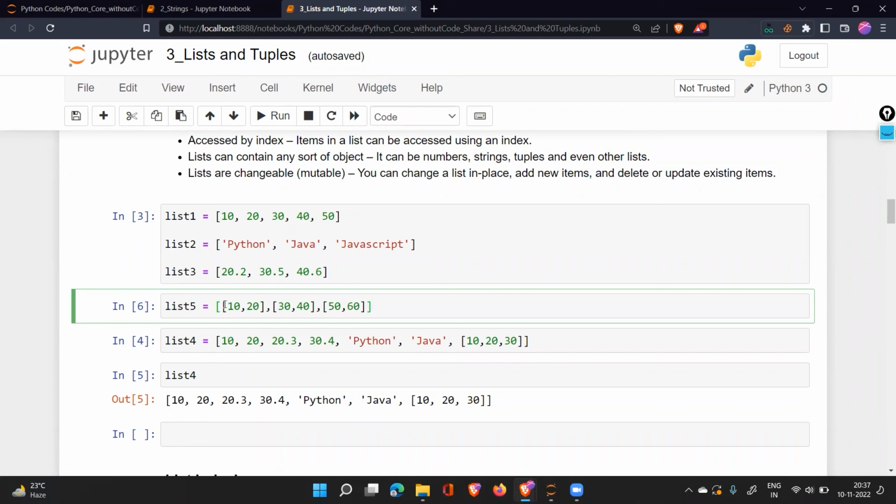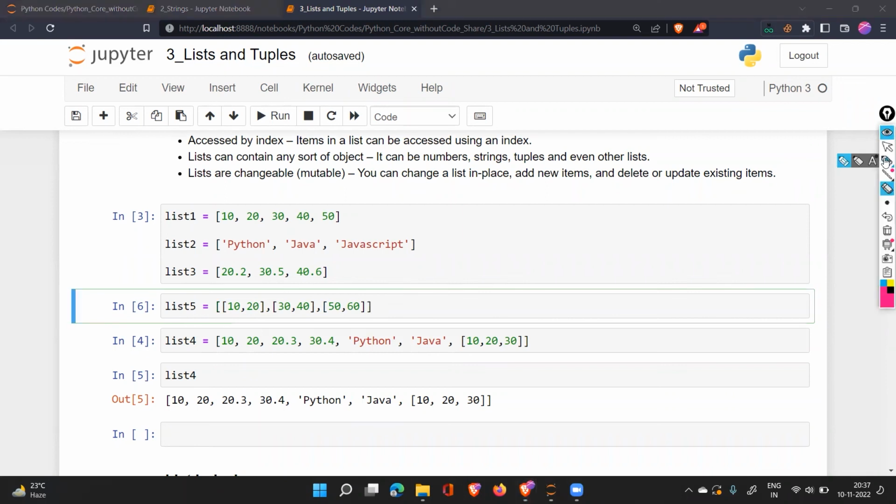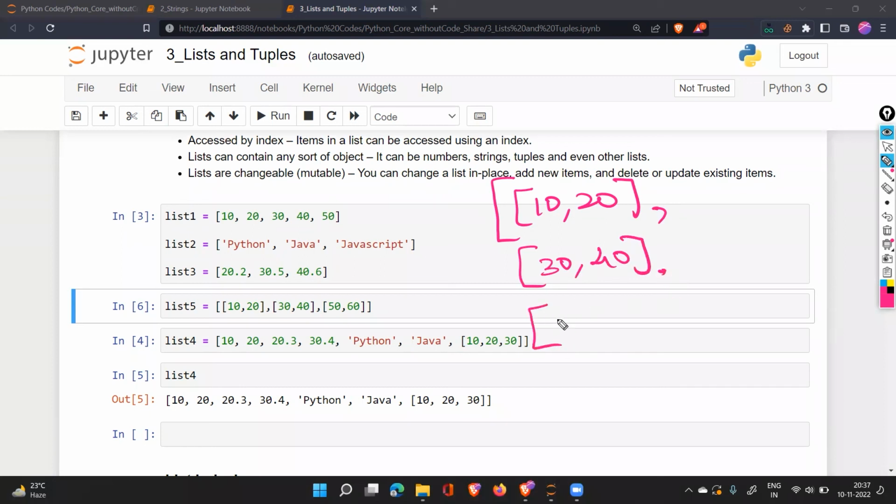Okay. Yeah, 10 and 20 will be in the same row. In the next row, 30 and 40. Just to give an idea of how it will look in tabular format, it is this. You will have 10, 20, and you'll have a comma, you'll have 30, 40. This is how a 2D list is represented. For those of you who want to see, this is how we represent a two-dimensional list. Correct? 10, 20, 30, 40, and 50 and 60. These are the things which are there. Got it? Okay.